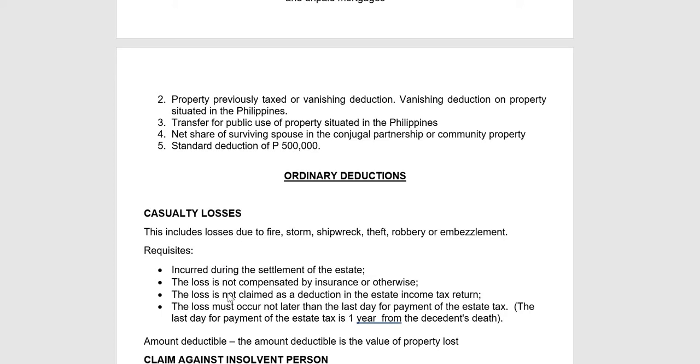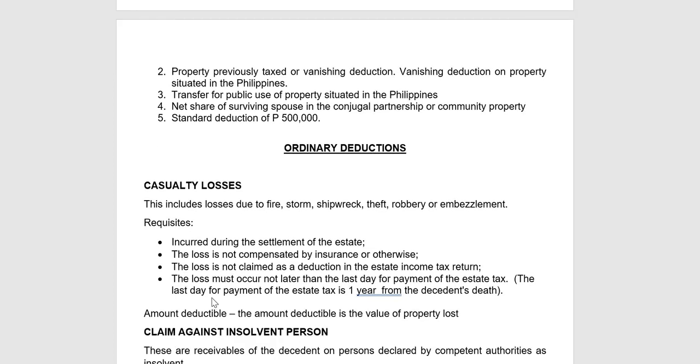And the loss should not be compensated by insurance. If the loss is compensated by insurance, it is not allowed to be claimed as part of the deduction. However, if it is compensated by insurance, not the entire loss is disallowed, only the portion covered by the insurance. Okay? And as I said earlier, the loss must occur not later than the last day for the payment of estate tax. The last day for payment of estate tax is 1 year from the decedent's death.